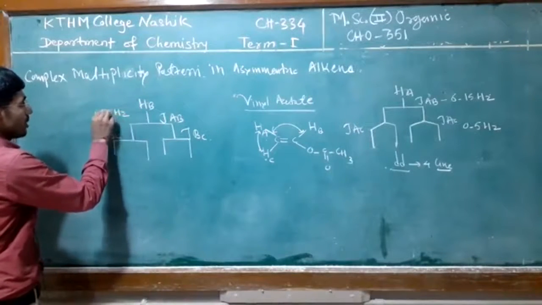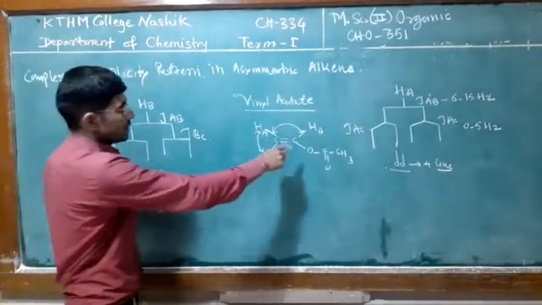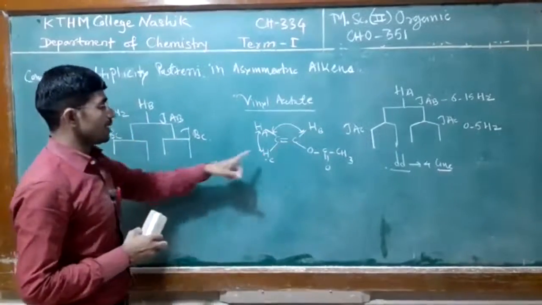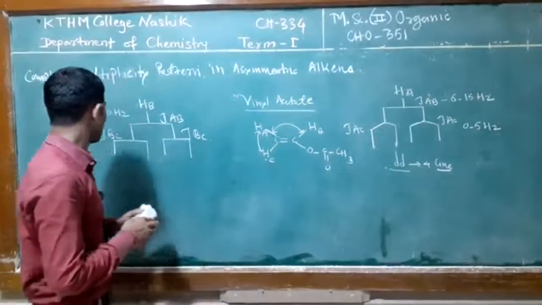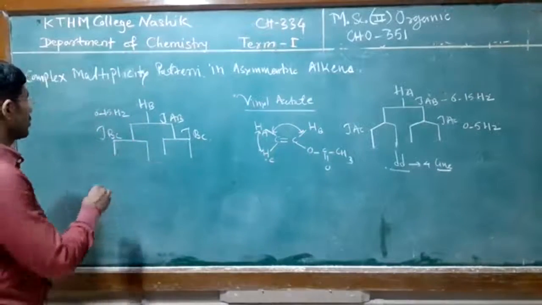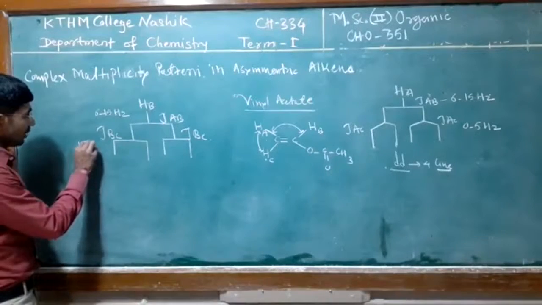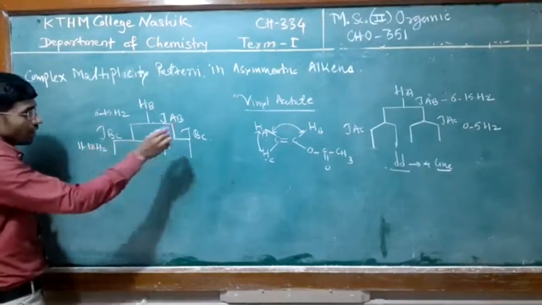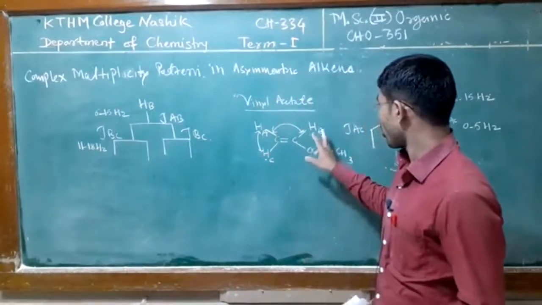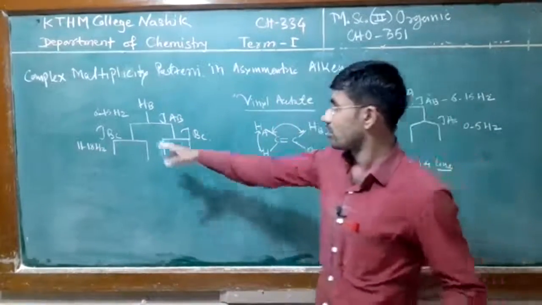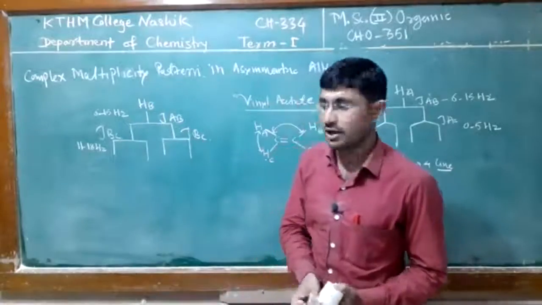Then proton B and proton C are coupled, meaning trans coupling occurs here, BC, with a value of 11 to 18 hertz. So trans and cis coupling are observed for proton B. So again we get how many lines here? 4 lines.